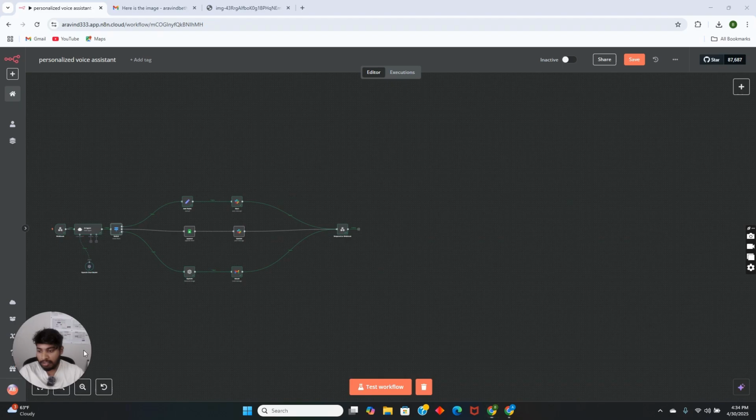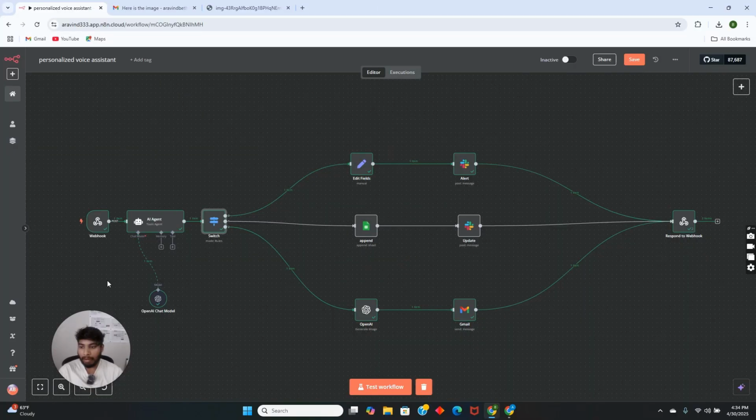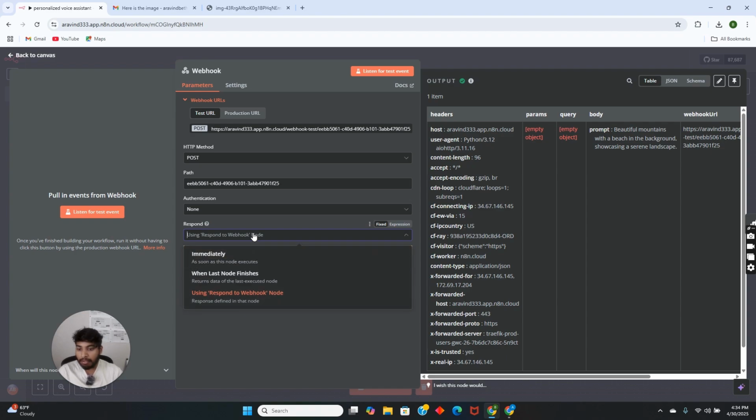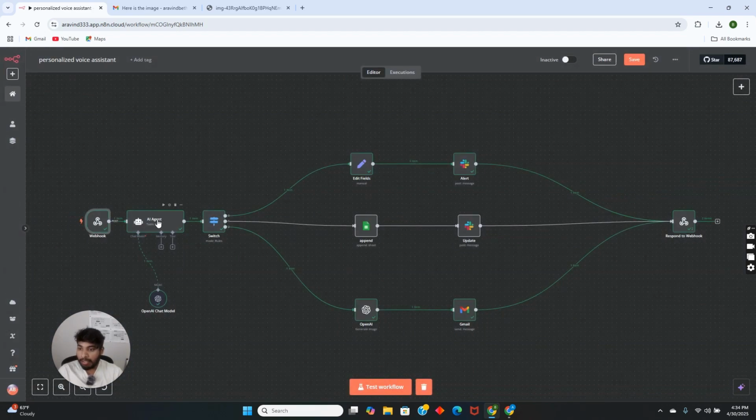So let's get back to the workflow. First, we need to get the webhook. We need to post the webhook URL to the ElevenLabs agent, where I showed, keeping the POST method, and we need to trigger the webhook workflow. The HTTP method is the POST method, and the respond option is not immediately. I'm keeping it to respond to webhook node, so that it will respond to the webhook node. Later on, the messages are passed to the AI agent.